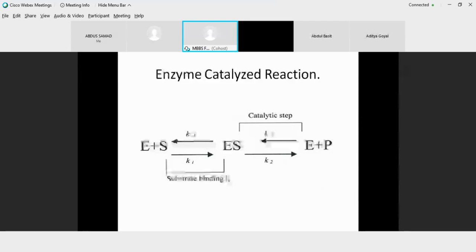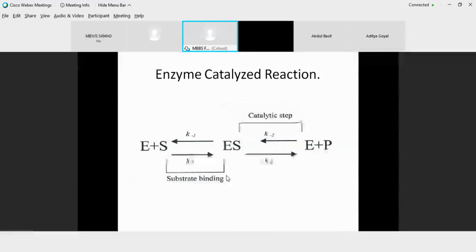Otherwise, if you look at the human cellular enzymes that catalyze reactions, even the glycolytic enzyme, we write glucose plus ATP, in the presence of glucokinase or hexokinase, being converted into glucose 6-phosphate, with ADP removed. So you have two substrates, one is glucose, another is ATP. But the assumption says that we derive all the equations, all the kinetics, by assuming that all your cellular reactions are based on a unireactant system.